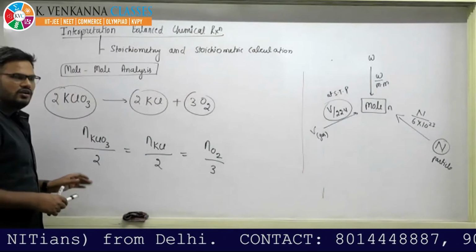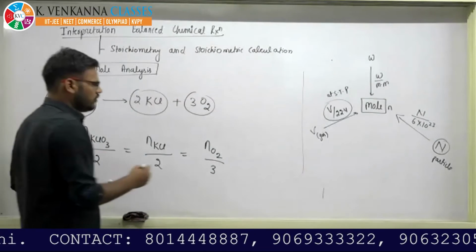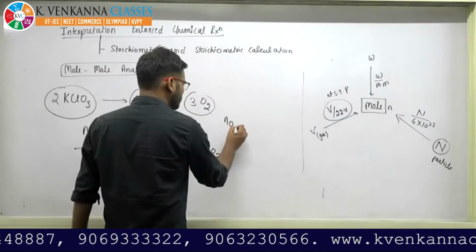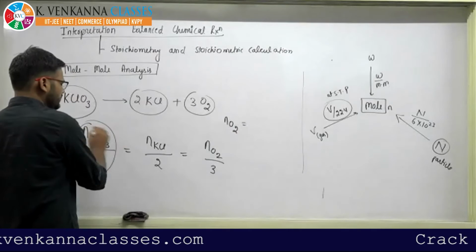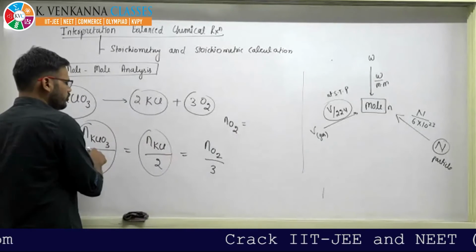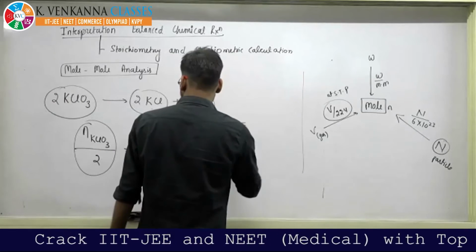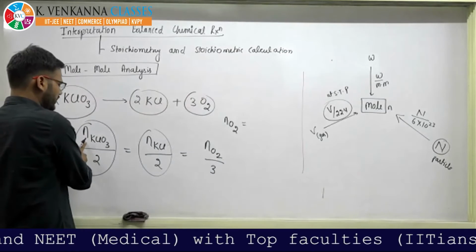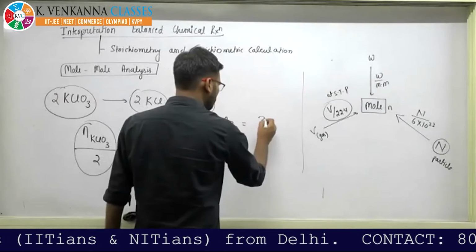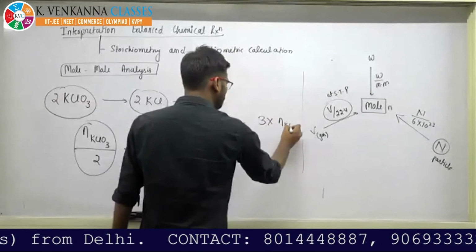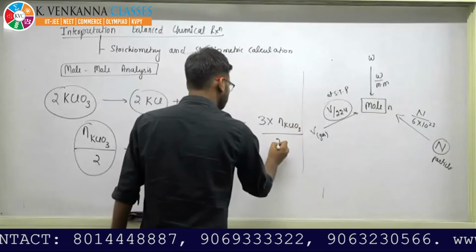Is that okay, beta? So in this case, if you want to calculate oxygen moles, you can calculate either by this or this. If you want to calculate in terms of potassium chlorate, you just put this 3 here, so it will be 3 into n of KClO3 divided by 2.